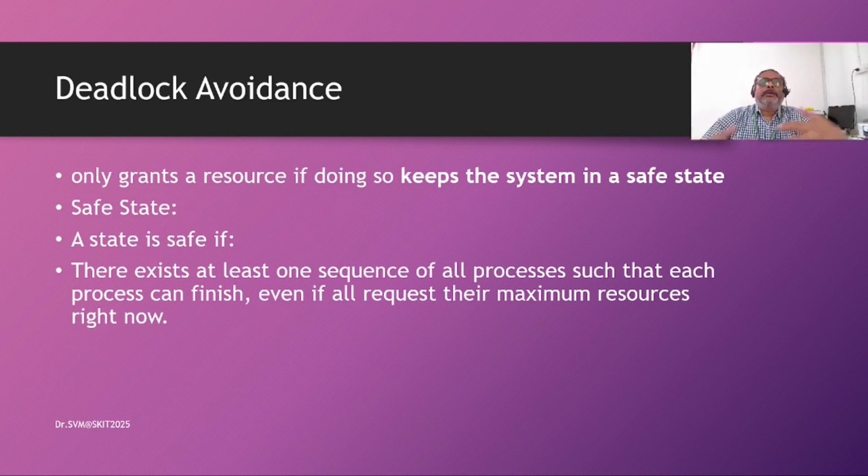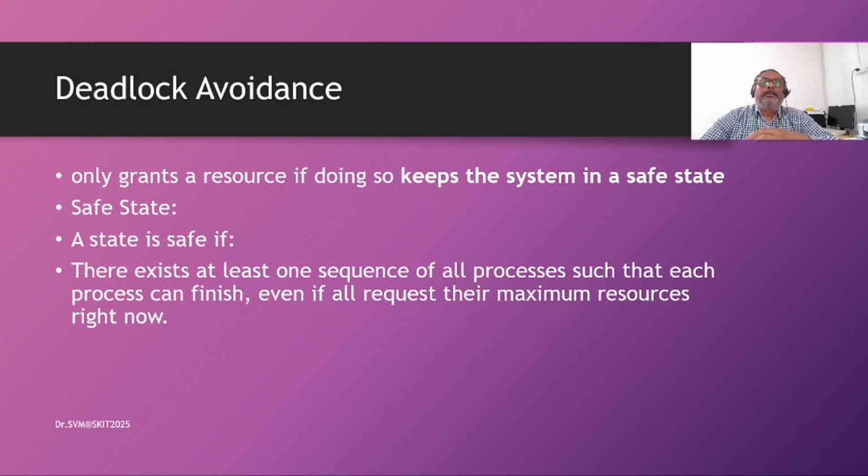We have a set of processes and a set of resources, and some of the resources are already locked by the processes, and the processes are demanding more resources. So the question is, can we continue providing these resources to the requesting processes or not?